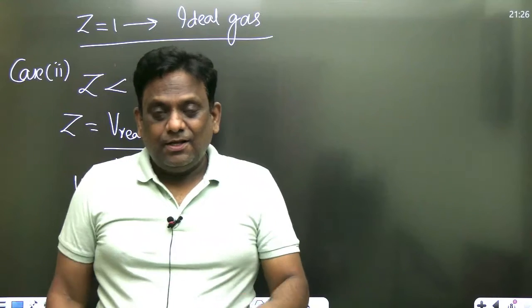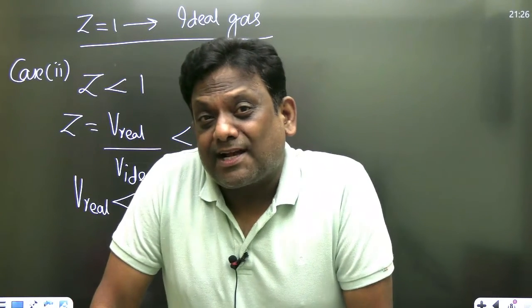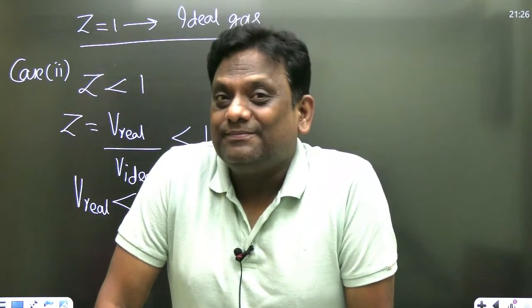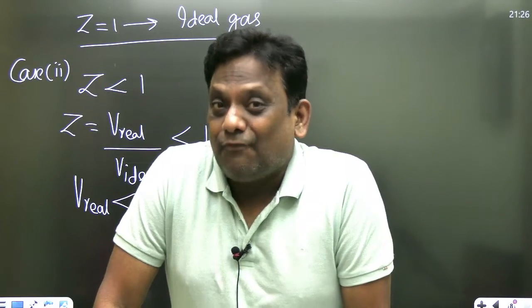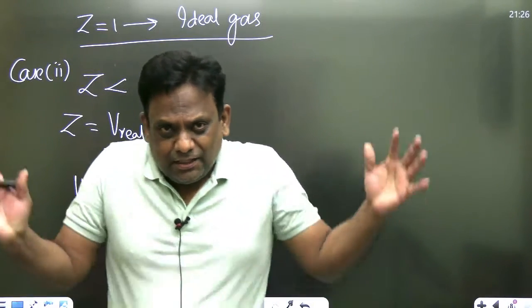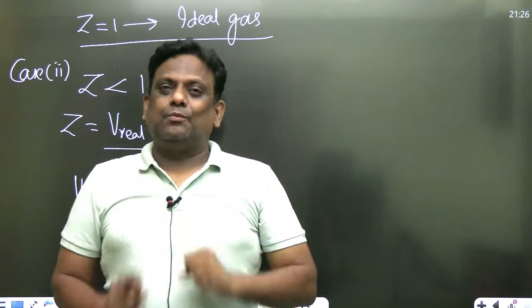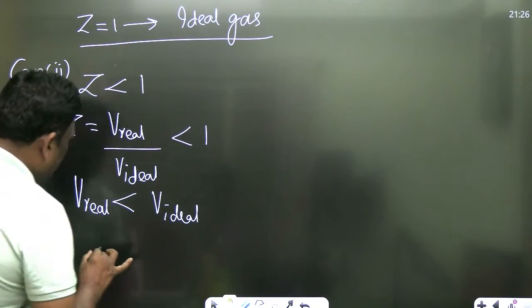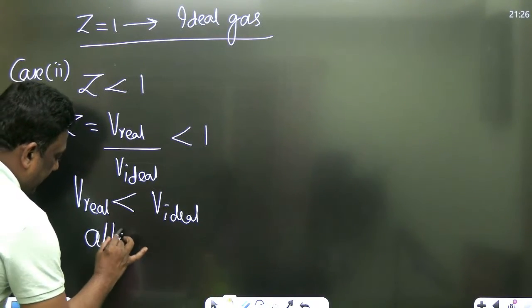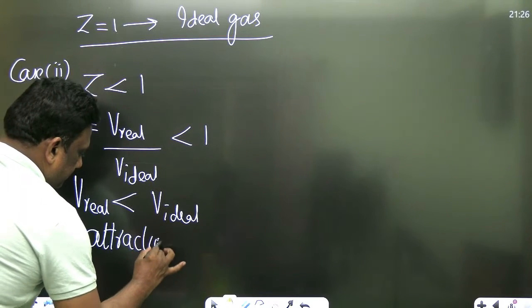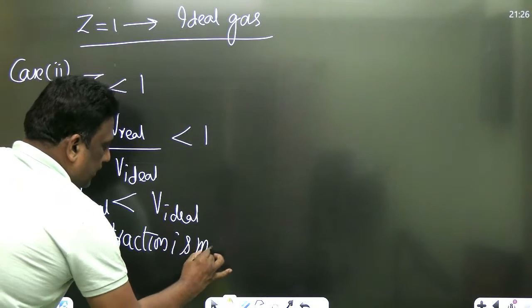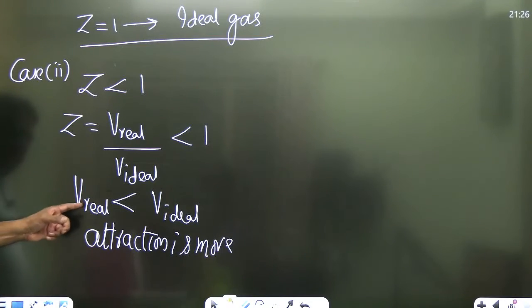It means the force of attraction is more. That's why the volume is less. Attraction is dominating, so the real volume is less.